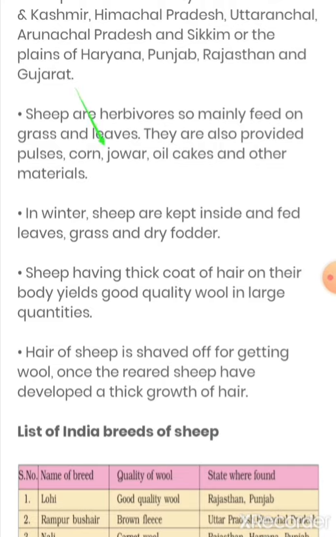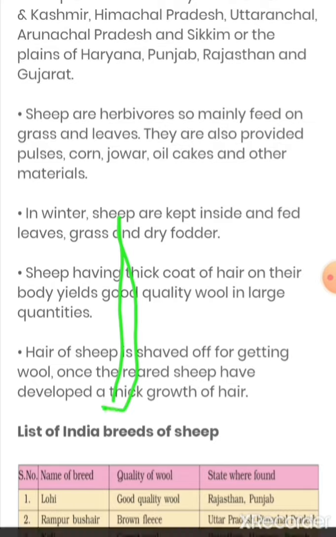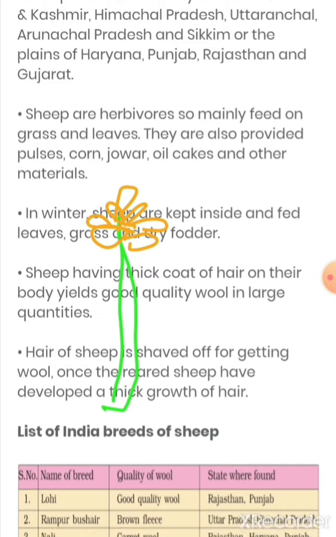These things like corn and jowar are mostly leftover things. If this is a wheat plant, okay, then over here on the top there are grains, and this leftover part is of no use.